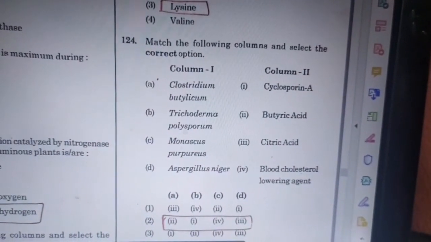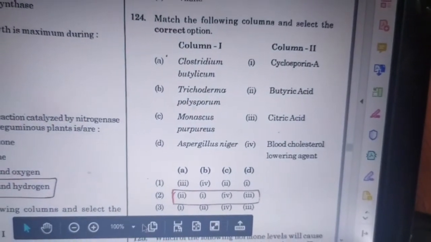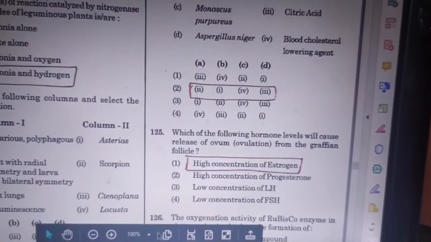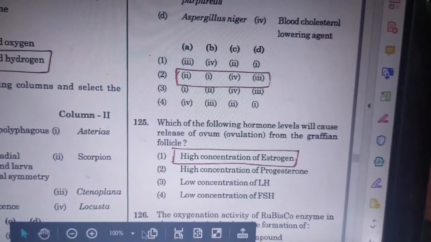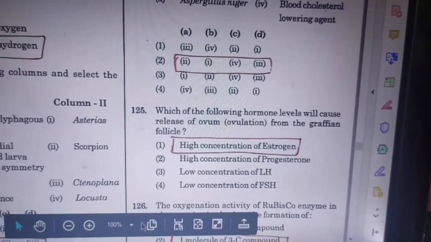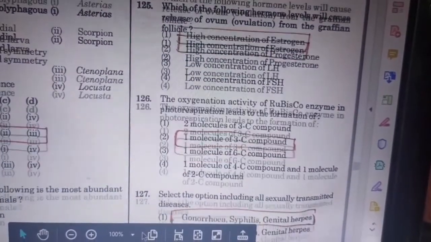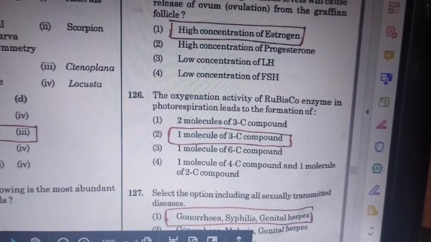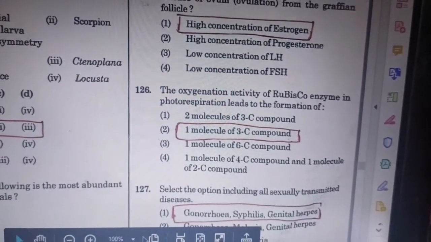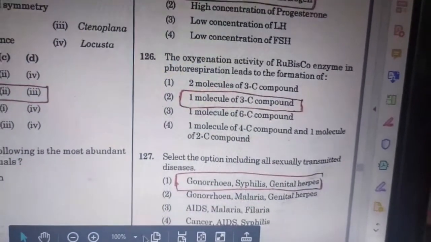Column 1 Clostridium botulinum, column 2 cyclosporin. The answer order is 2, 1, 4 and 3. 125 question. Which of the following hormone levels will cause the release of the ovum from the Graafian follicle? Answer is high concentration of estrogen. Next 126th question. The oxygenase activity of Rubisco enzyme in photorespiration leads to the formation of. Answer is 1 molecule of 3C compound.